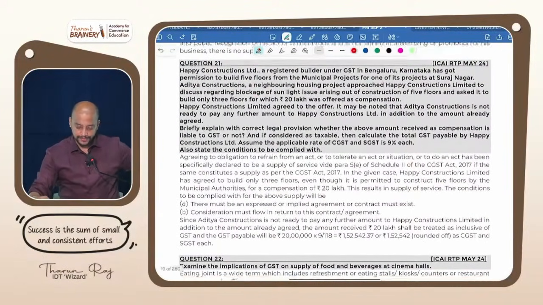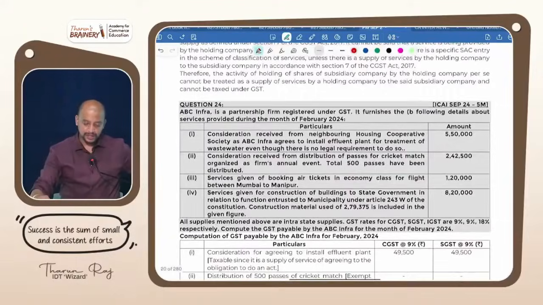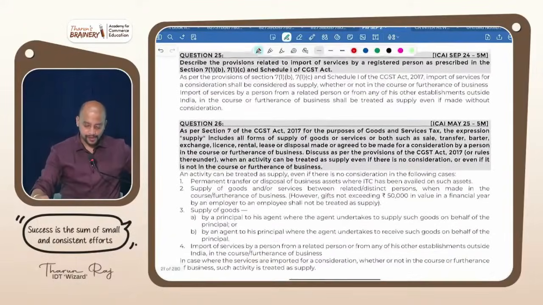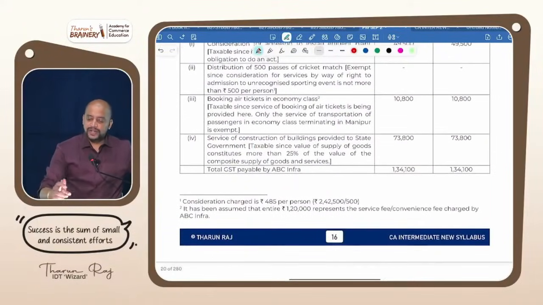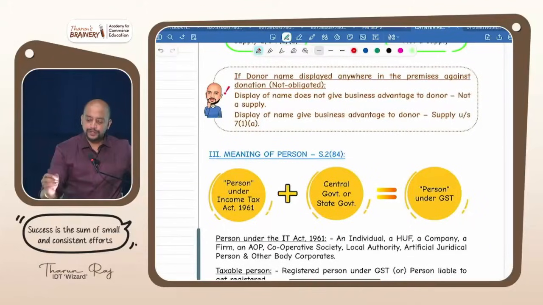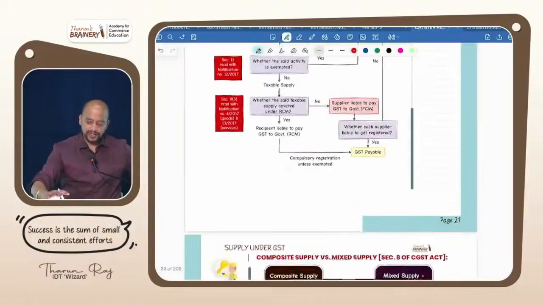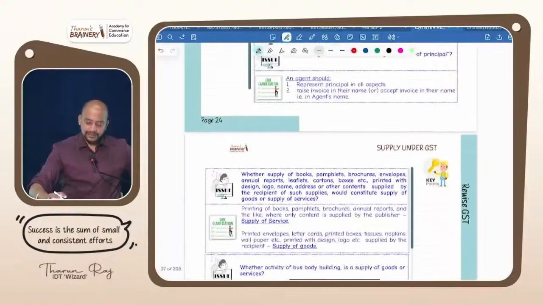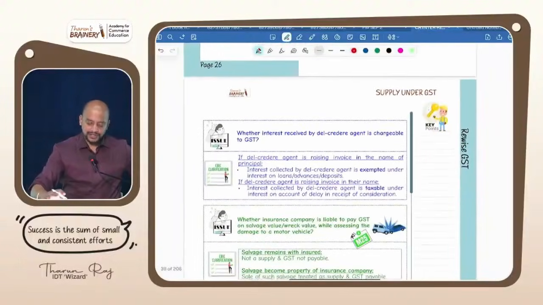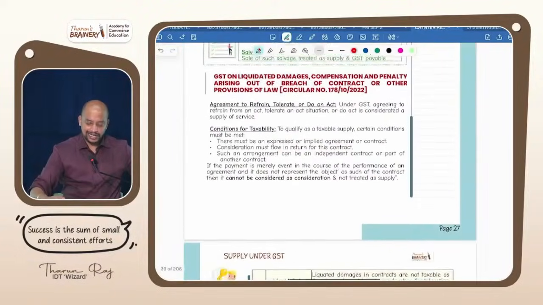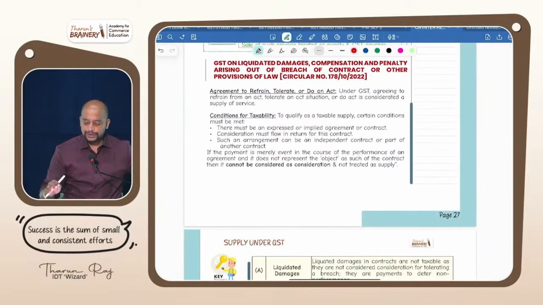Then next. There is one last area, a very important area in the supply chapter, that is related to liquidated damages, consideration for tolerating an act, etc. So let's try to understand that.